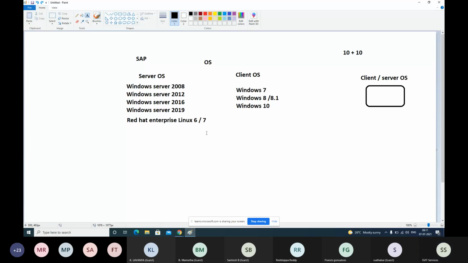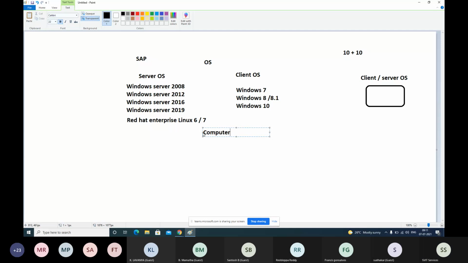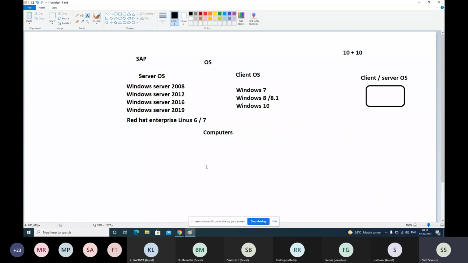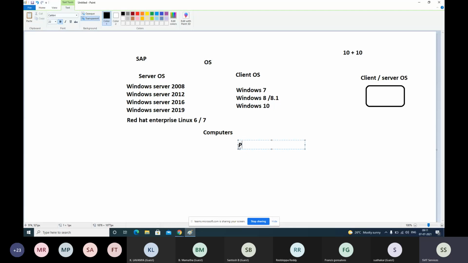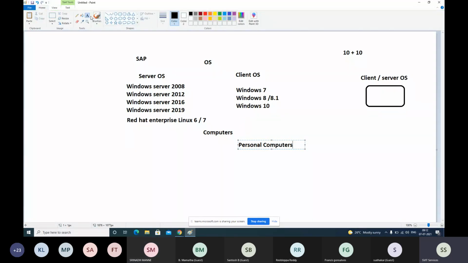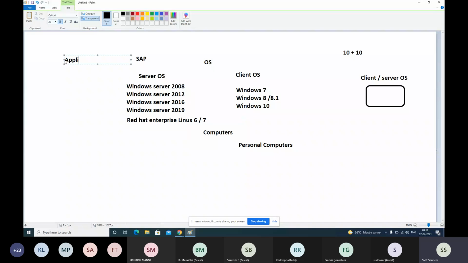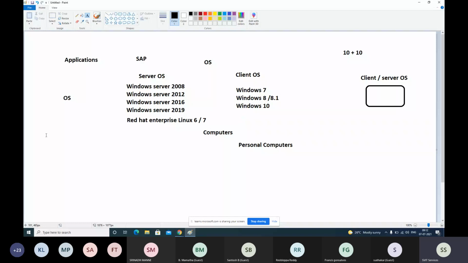Any questions here? Now computers are also of two types. Sir, SAP is an example of client OS, sir? That's an application, that's not an OS. This is an application. I will write it here. Okay, sir. Thank you. These are applications and these are OS.